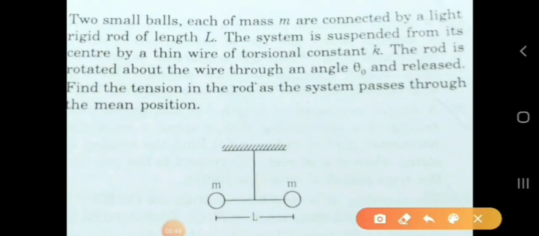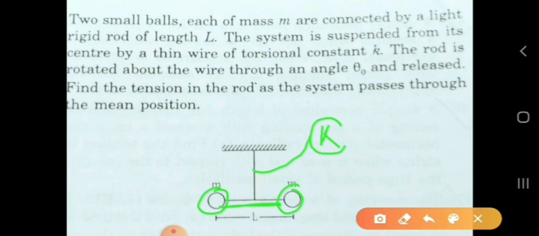It says that two small balls, each of mass m, are connected by a light rigid rod of length L. These two balls are there, connected by a rigid rod of length L. Now the system is suspended from its center by a thin wire of torsional constant K. The rod is rotated about the wire through an angle theta, maximum theta naught, and released. What is the tension in the rod when the system passes through its mean position?